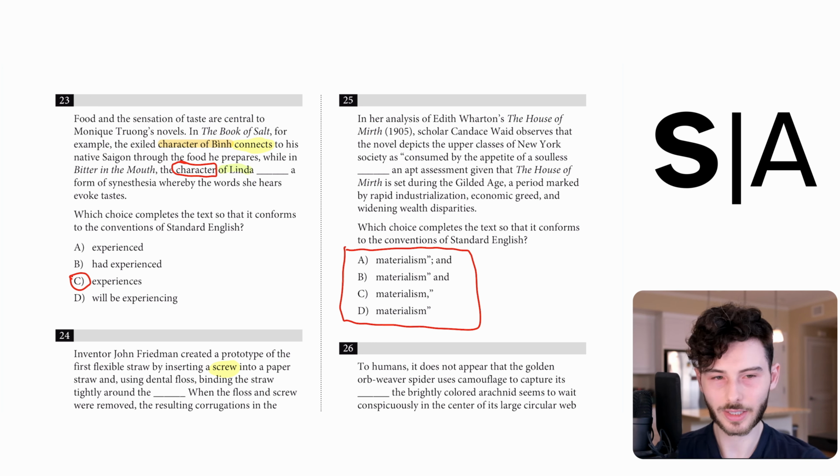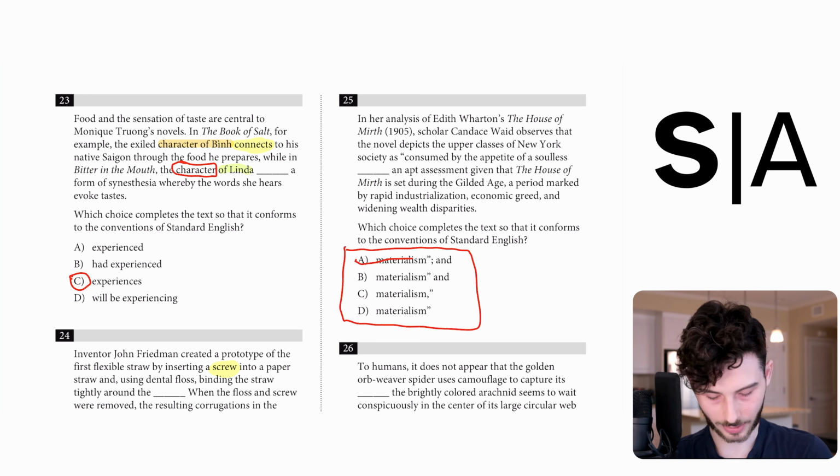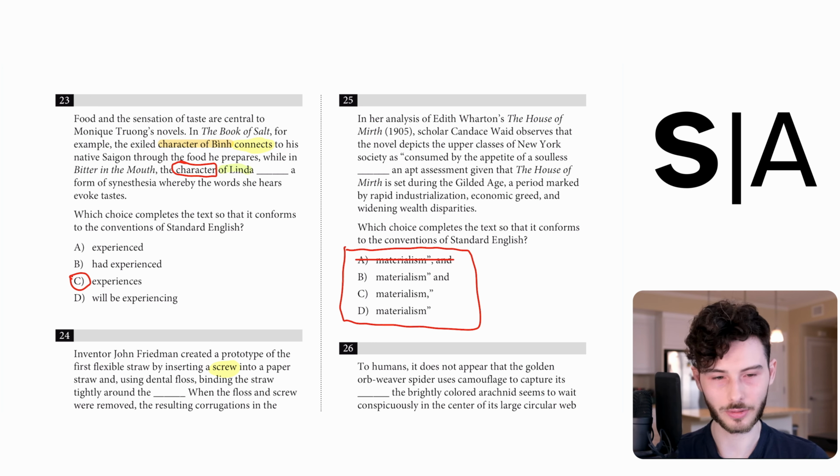If you quickly scan the passage, you can see that there's no list, which means that this cannot be a super comma question, because those are only for lists. This means we can remove A immediately. Now what we have to do is figure out what there is after the quote.